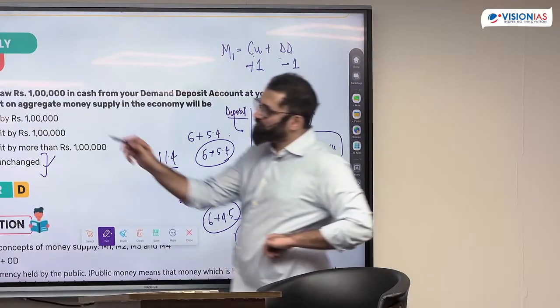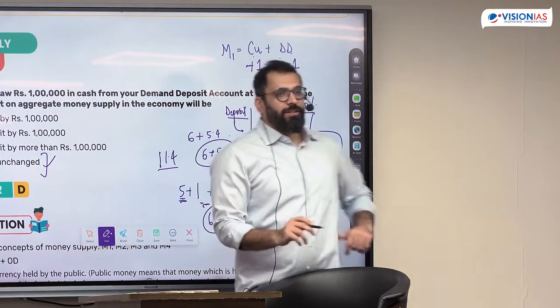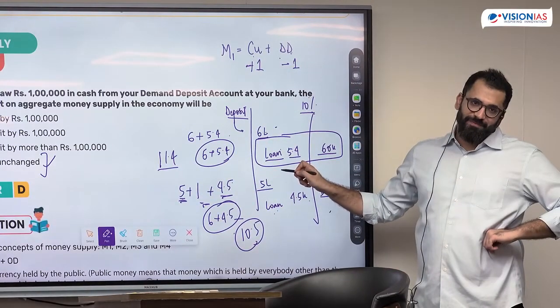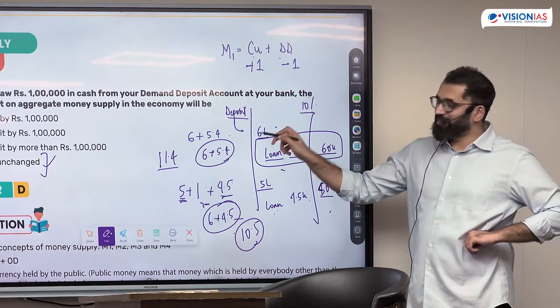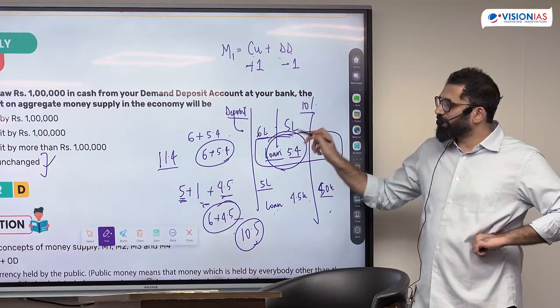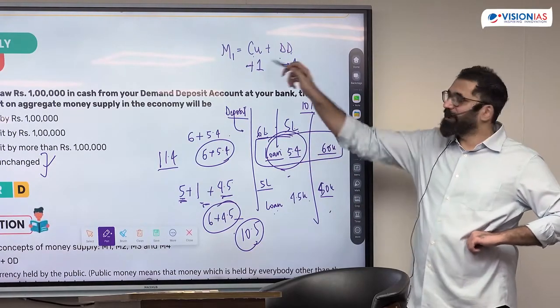Why is this immediate a very big word here? Because immediately I might not have to give a loan. This is why it is still 6 lakh, because I might not create. मुझे पता नहीं है कि मेरे पास 6 है 5 है जब तक मेरे को लोन नहीं देना है. This is why it is unchanged.